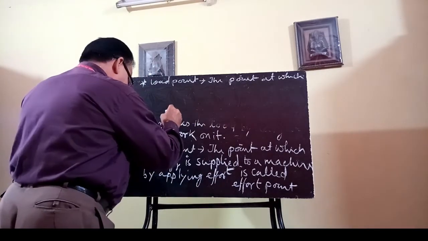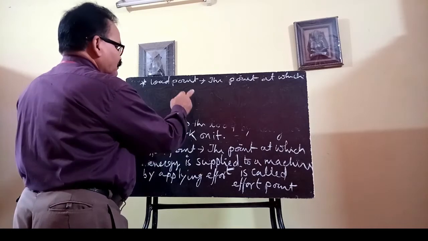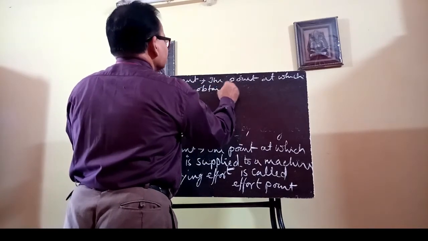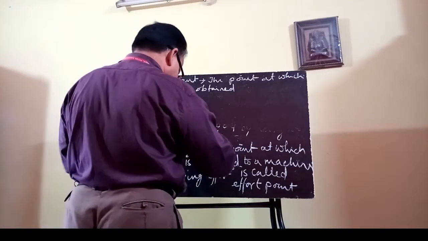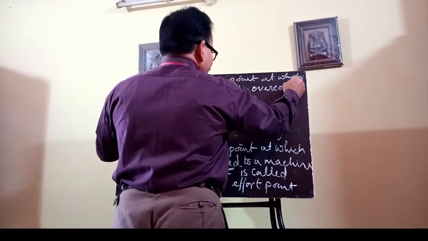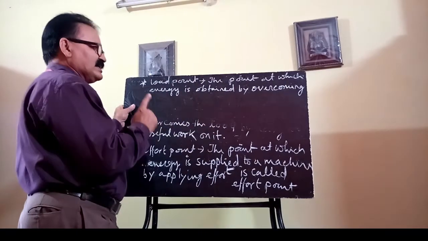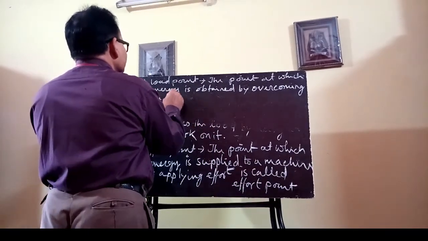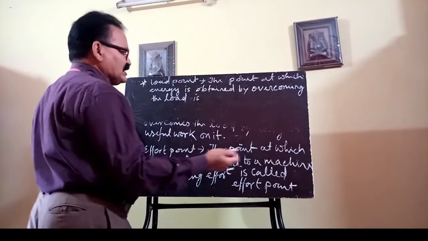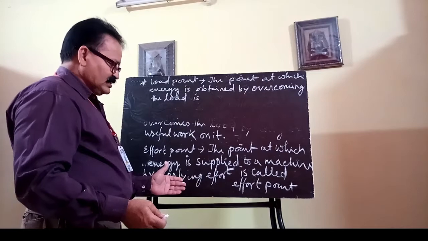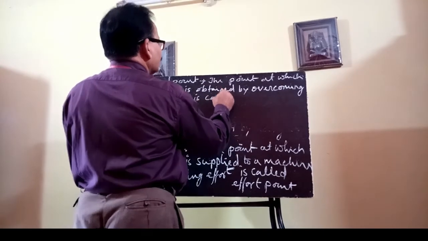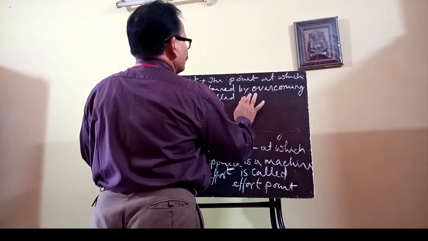The point at which energy is obtained by overcoming the load is called the load point, the point from where the machine does some work to overcome the load.